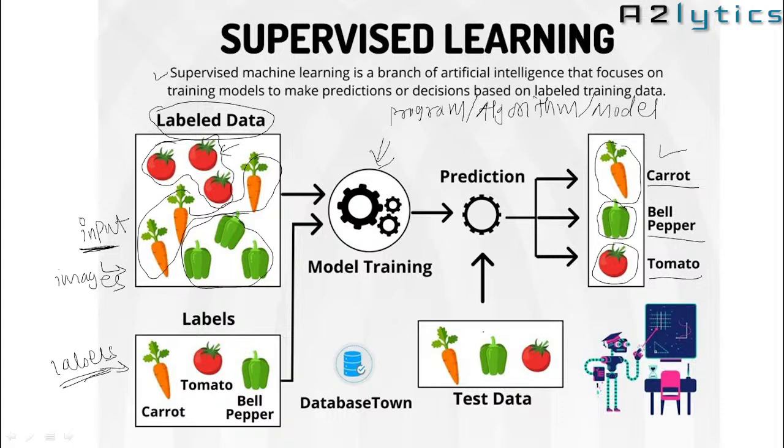Once the model gets trained, we'll test it, we'll check whether it has learned properly or not. That can be done by using testing data. Give some new images to the machine and check whether it correctly categorizes those images or not. If it correctly categorizes, then you can say that the machine has learned properly and it is working correctly. So this is called supervised learning.